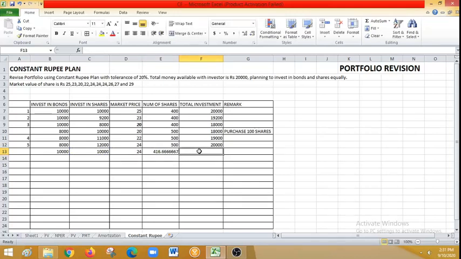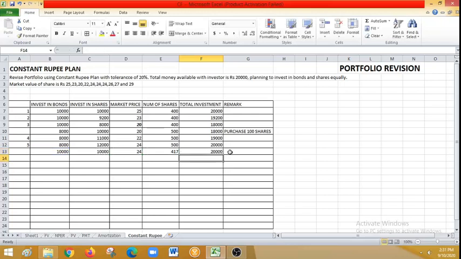416.67 is in decimal. Obviously it is not possible to have a decimal number of shares. Instead of 416, since it is 416.67, I would write it as 417. Fine, 417. I am just rounding it off.